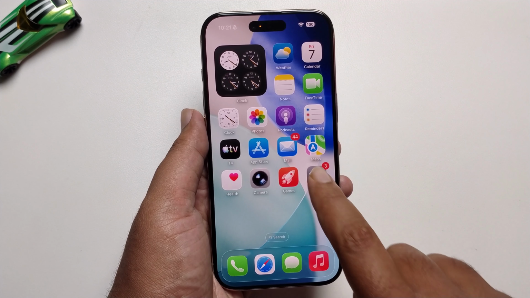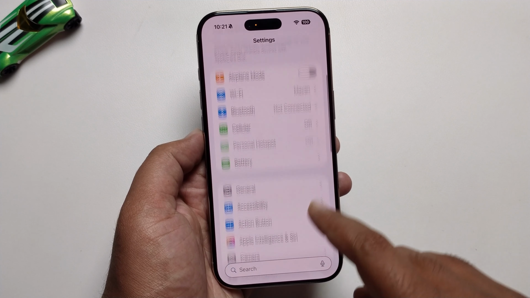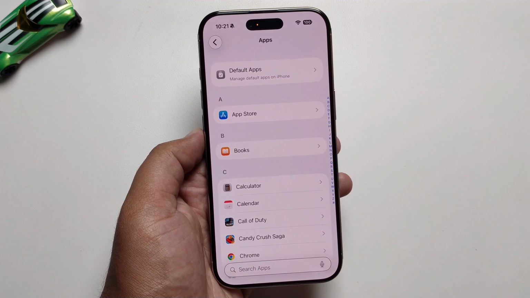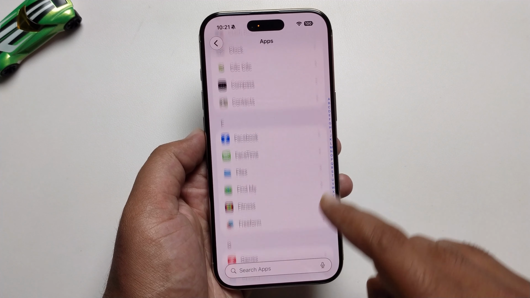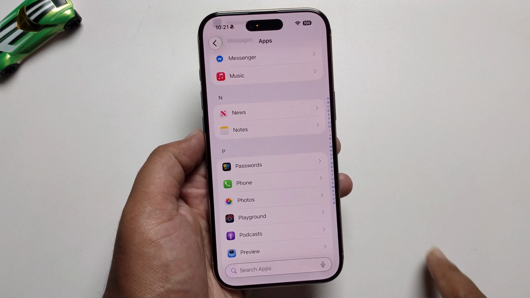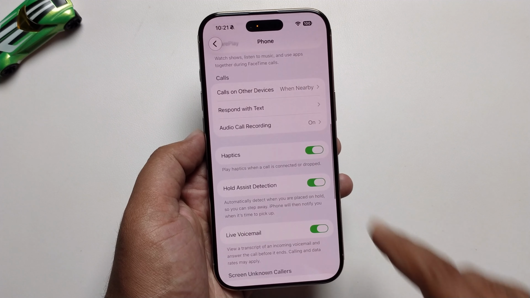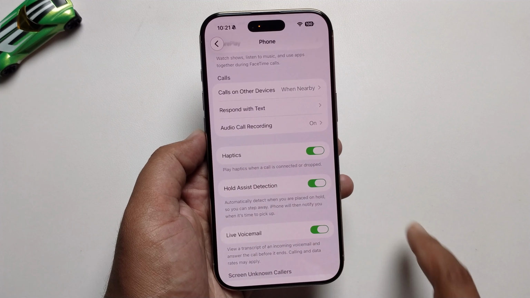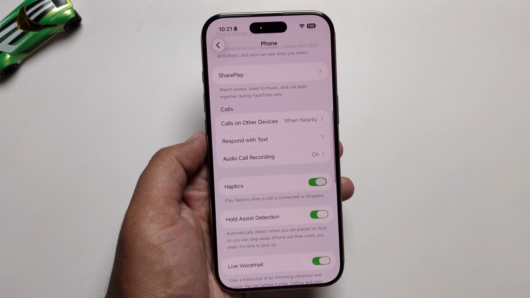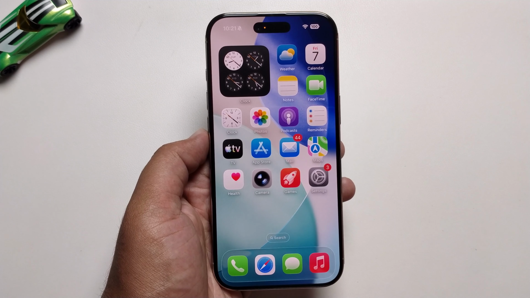So at first, open your settings, scroll down, click on Apps and find your Phone app here. Just open this, scroll down, then you get this option. Okay, you can easily turn it on or turn it off, but some devices are missing this option, so I'll provide a solution.